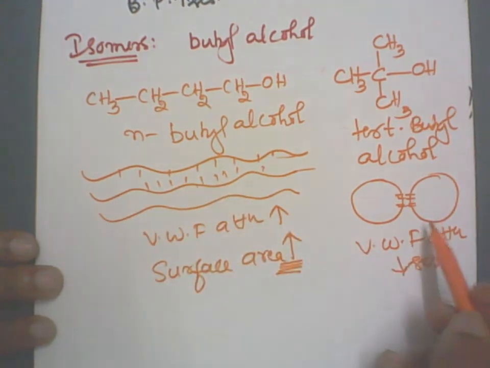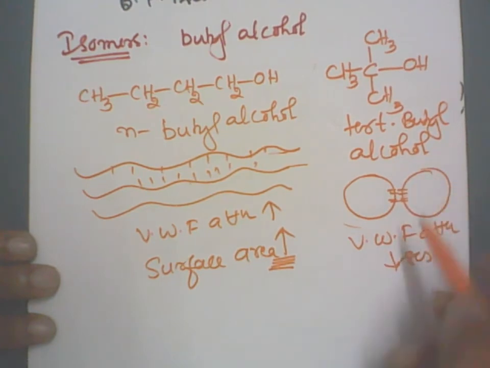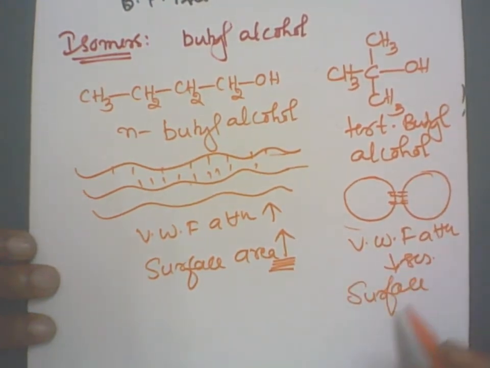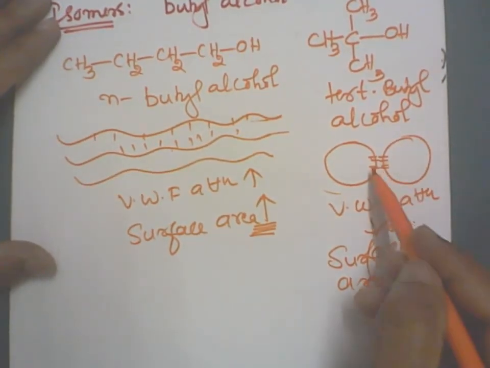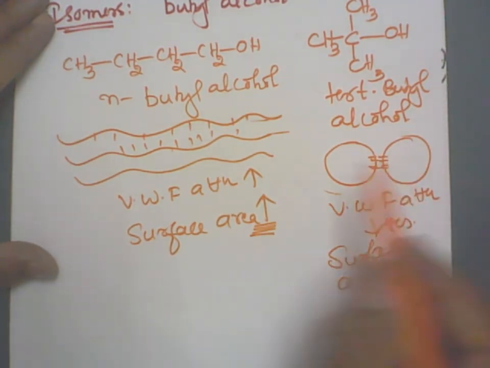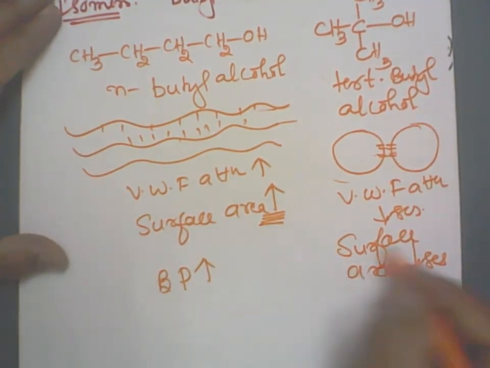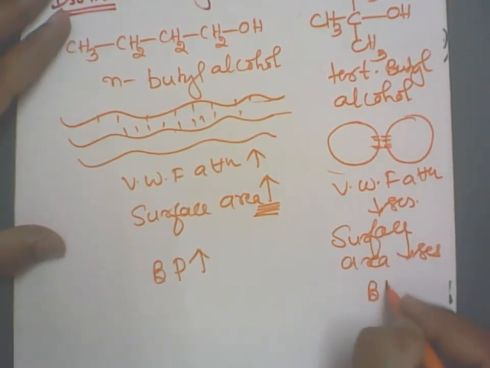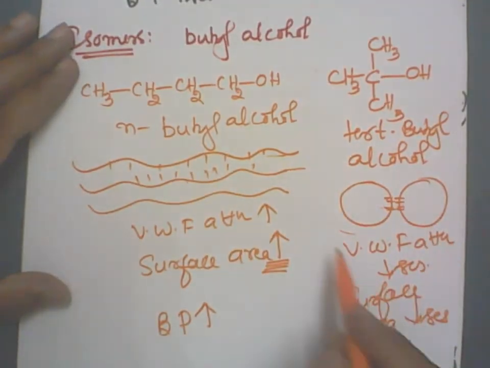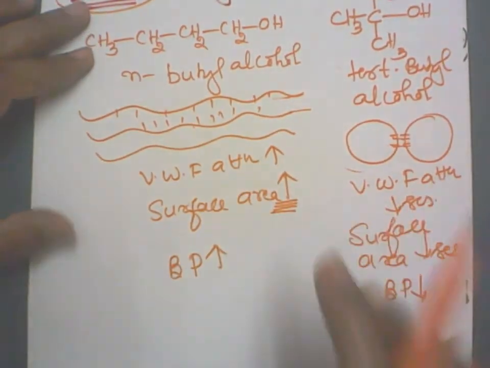As branching increases, what will happen? As branching increases, surface area decreases. When the surface area decreases, there are lesser amounts of intermolecular van der Waals forces of attraction. So the more the interaction, the more the boiling point. In this case the boiling point is more, and as interaction decreases, boiling point decreases. So this is comparing only with isomers. I'm telling isomers, okay?